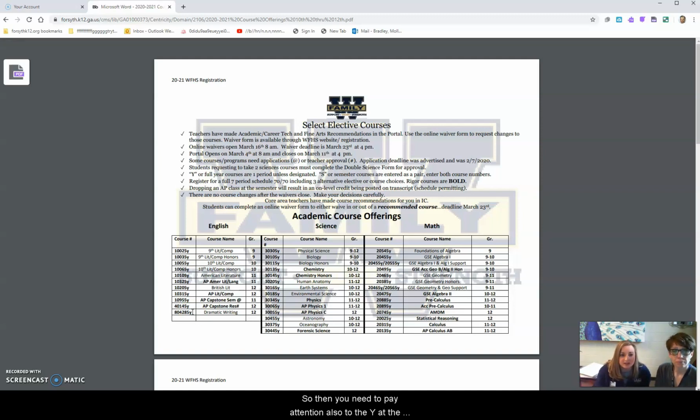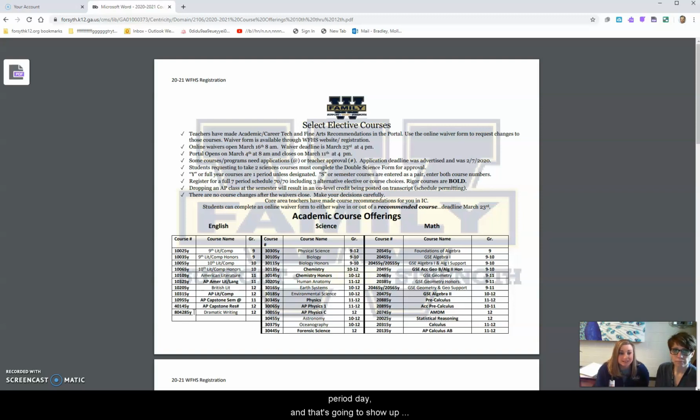Okay, then you need to pay attention also to the Y or an S at the end of the course number. The Y means it's a full year course, and the S means that it is a semester course. So if you pick something that has an S at the end of the course, you're going to need to make sure that you pair it with another course, and we'll talk about that a little bit more in a minute. All right, so you're going to want to make sure you register for a full 7-period day,